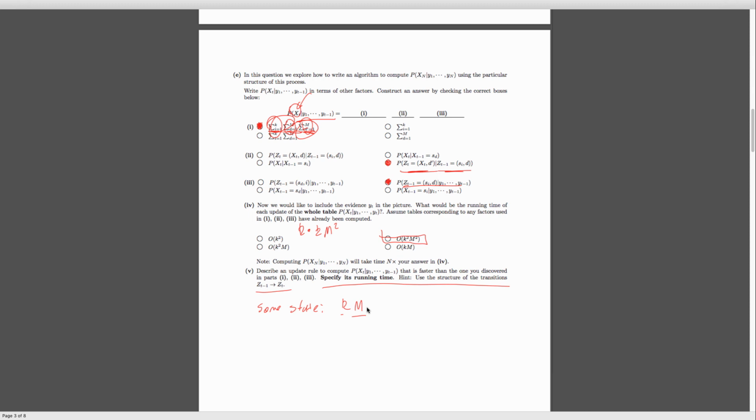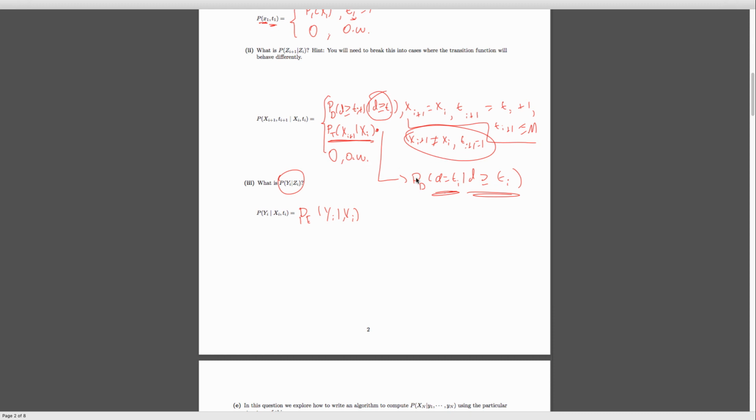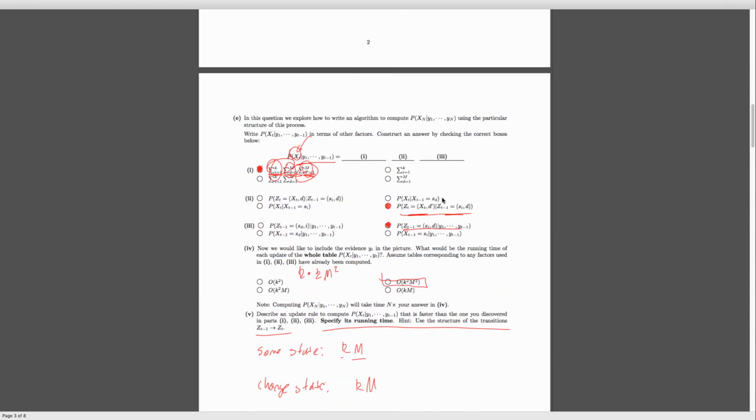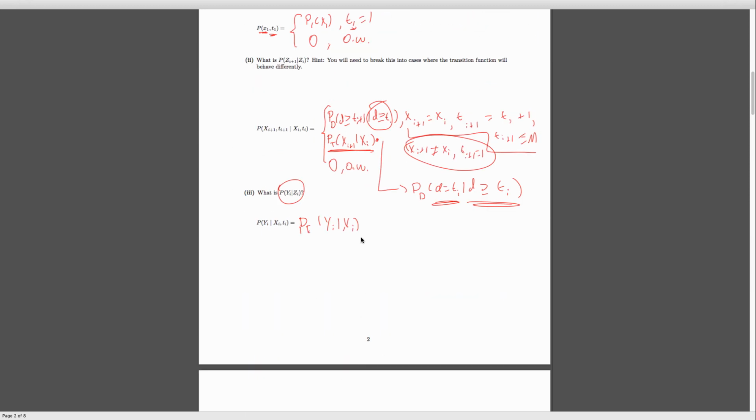If we actually change states, we end up having something like this. We're going to be in some state k, and we could be in any of these states, and we have to sum out because we're going to go to a new state. And we also have to multiply in an m term here. Because if you remember in our actual form for our transition distribution over here, we also have to multiply in this term over here for the duration actually finishing. So we have to sum out over all those durations here, and that's why we get this m term over here. And the k term over here is for all the new states we could end up in, so this term over here.